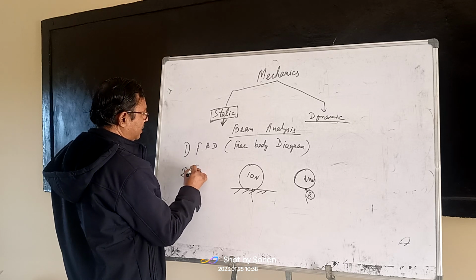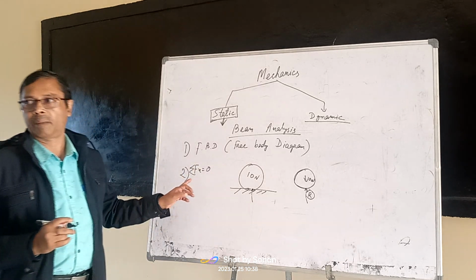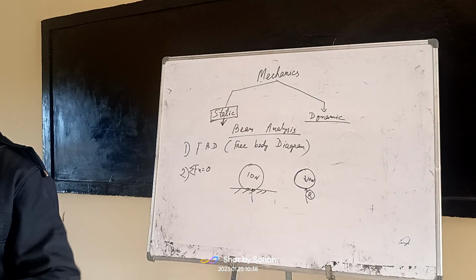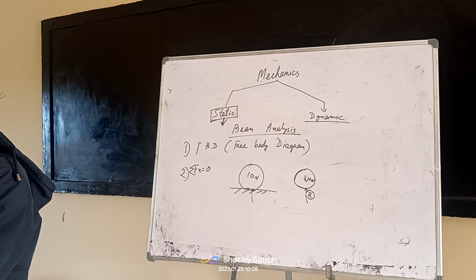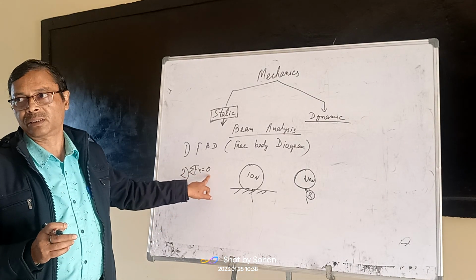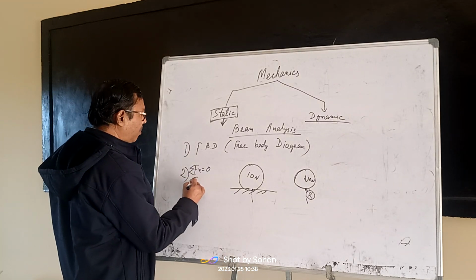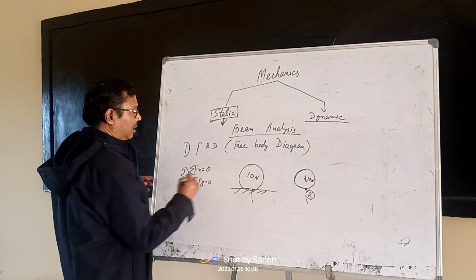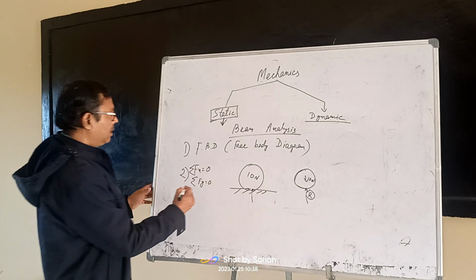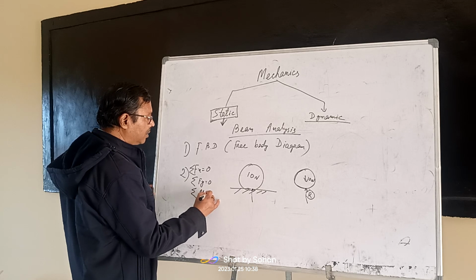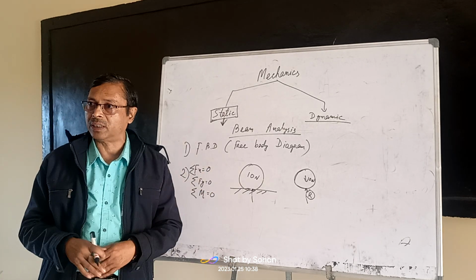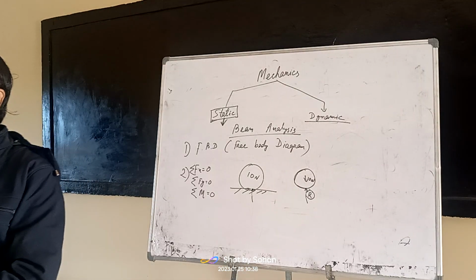Number one is the sum of Fx equal to 0. This is the first condition. If you resolve the forces horizontally and vertically, and add all the horizontal components, the addition will be equal to 0. Second condition, the sum of Fy should be equal to 0. All the vertical components of forces should also add up to 0. Third, the sum of moments should also be 0. If you add the moments of all forces about any point, that will be equal to 0.